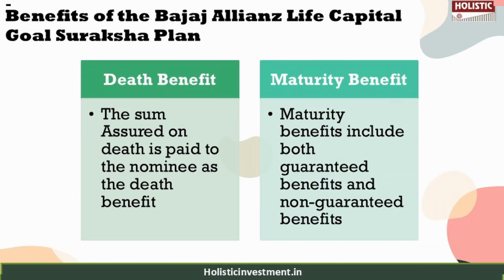So these are some of the features of this policy. Now let's take a look at the benefits. There are two kinds of benefits: one is the death benefit, and the other is the maturity benefit. The death benefit is something the nominee or the legal heir will get if the policyholder unfortunately passes away during the policy term. Here the sum assured on death will be paid to the nominee. The maturity benefit is something the policyholder will get once the policy matures, and it includes both guaranteed and non-guaranteed benefits.